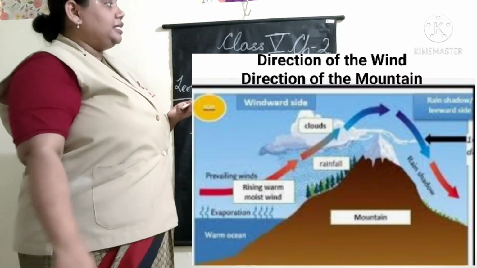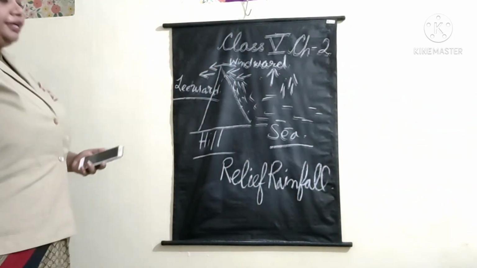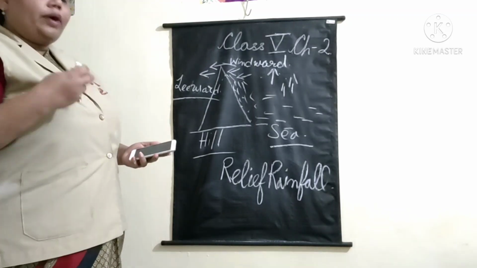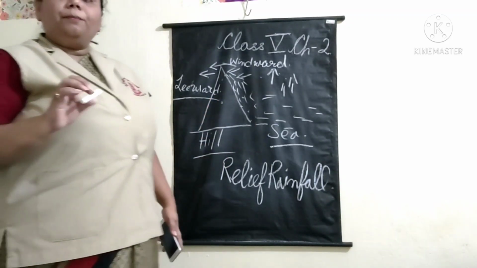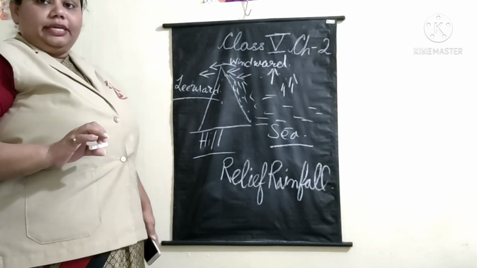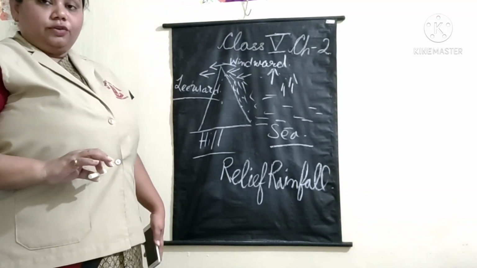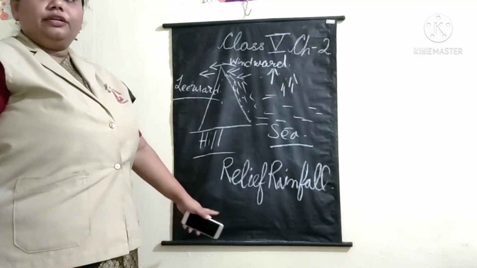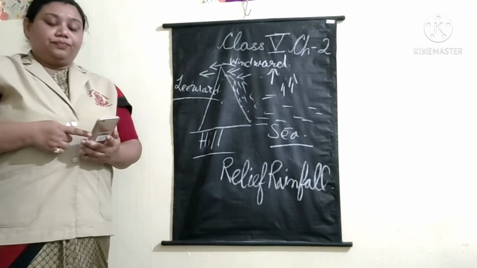The word is relief rainfall. Why is it called relief rainfall? Because mountain is also a part of relief. Yes, your physiography is called relief. Okay, so this is called relief rainfall.